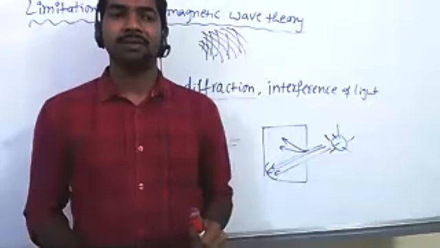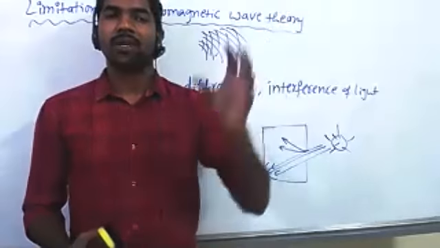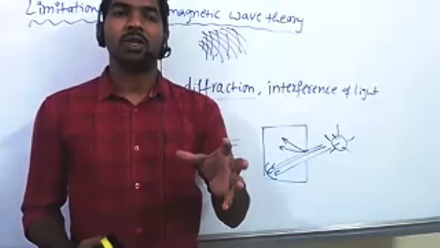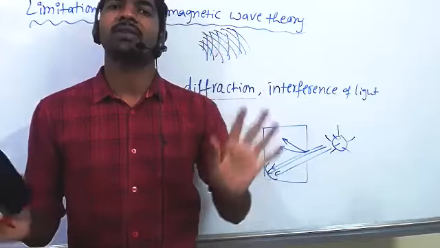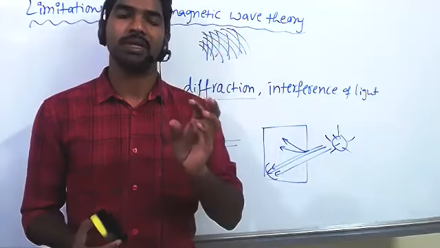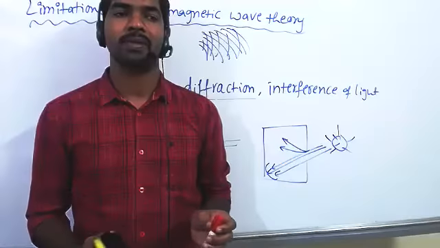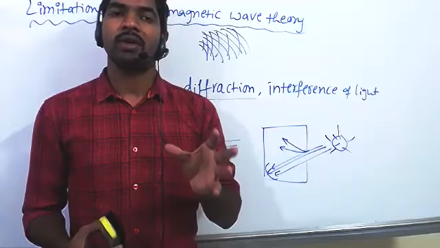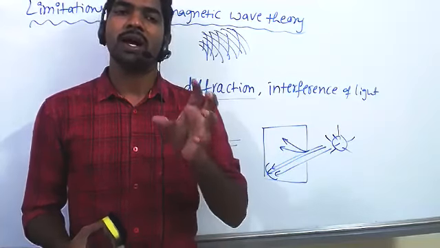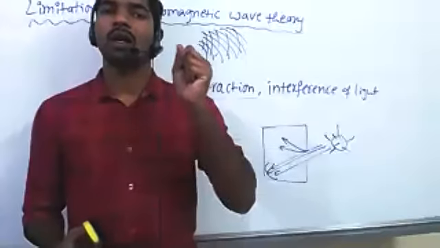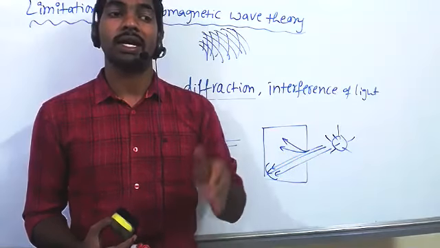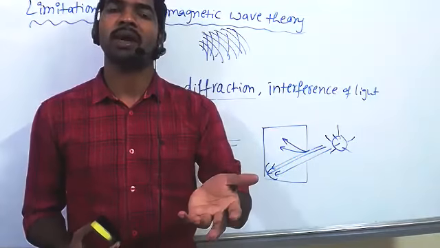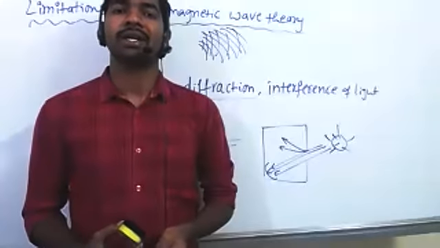Black body means here an ideal body which absorbs all kind of radiations and has the ability to emit all kind of radiations. Such materials we call black body. So an ideal body which absorbs and emits the radiations of all kind of frequencies is called a black body. The radiation which is given by a black body is called black body radiation.